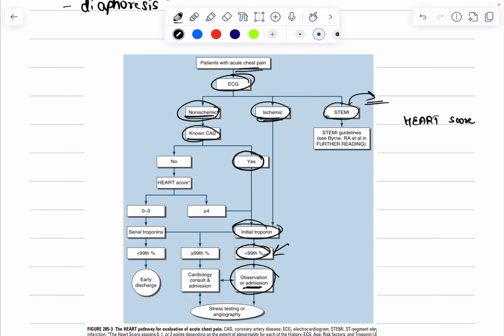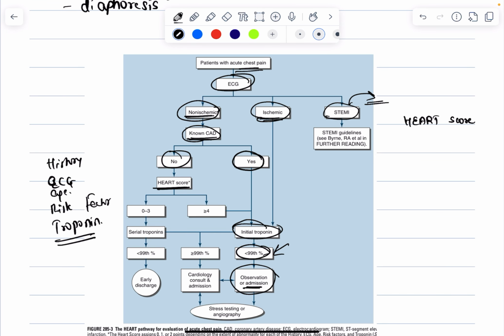And apart from that, if there is no known CAD, okay, then you should see the HEART score. HEART score refers to history, then ECG changes, then age, any risk factor, or troponin value.